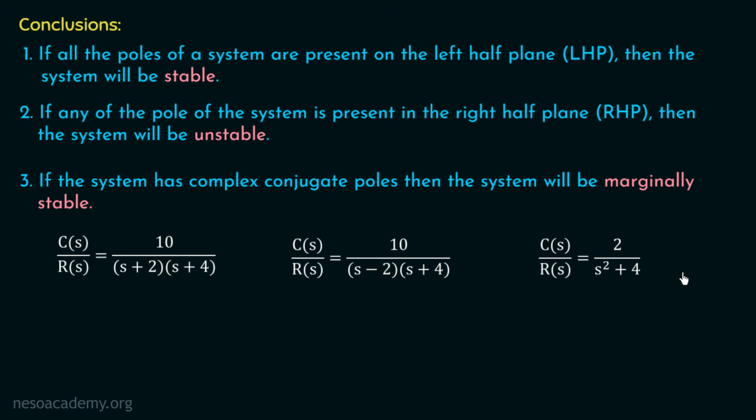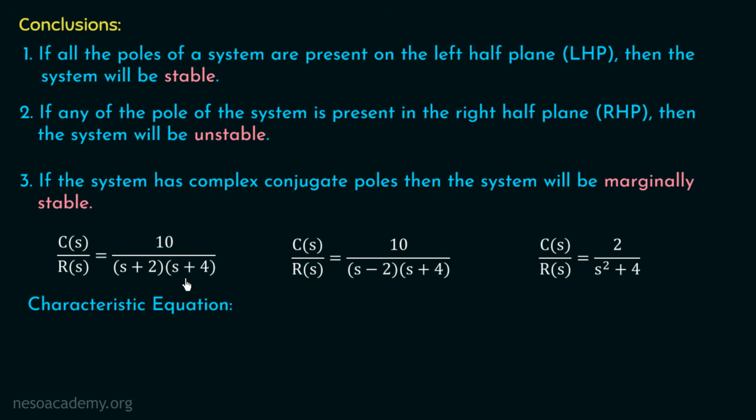So in this way, we are done with these conclusions and we are now in a position to comment on the stability of a system if we know the locations of poles of the closed loop transfer function. And we will now move on to define a new term, which is the characteristic equation. A characteristic equation is nothing more than setting the denominator of the closed loop transfer function equal to 0. That is, if we have this transfer function and we put its denominator equal to 0, then the equation we obtain will be the characteristic equation of this closed loop transfer function.